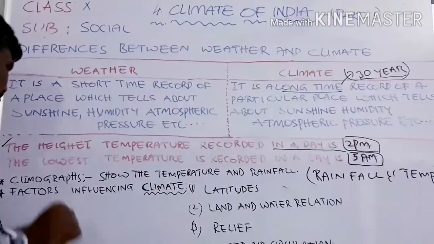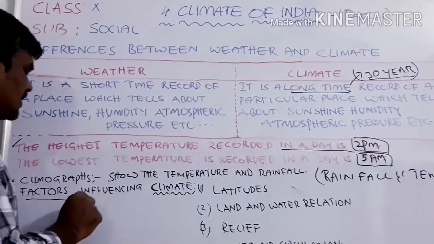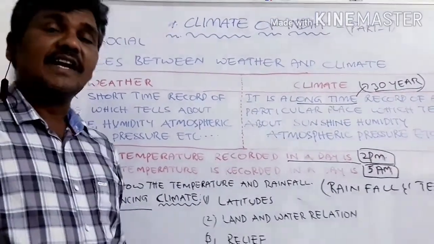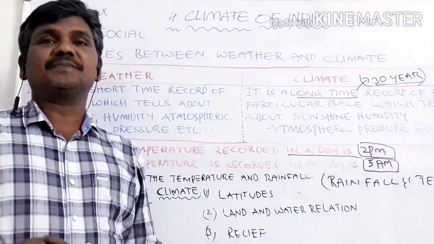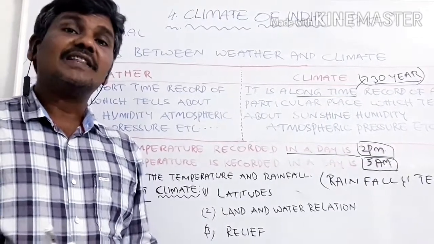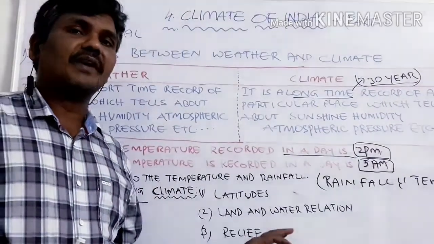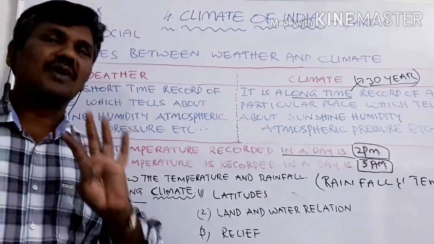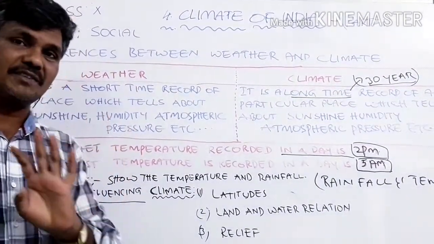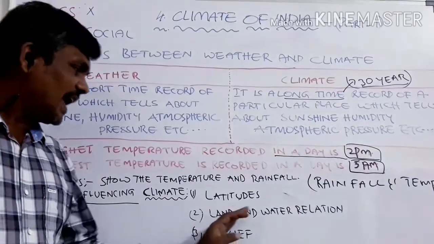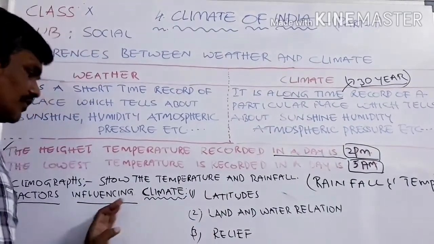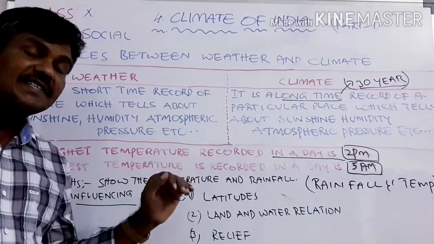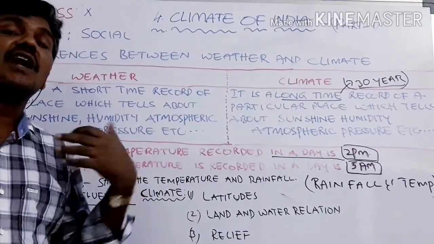Okay, next objective of the lesson is factors influencing climate. Some factors are affecting climate. What are the factors? Those factors are very, very important. If we learn these things, you will earn 4 marks in your annual exam. 4 marks. Be careful. See here, what are the factors influencing climate? Some factors are affecting our climate.